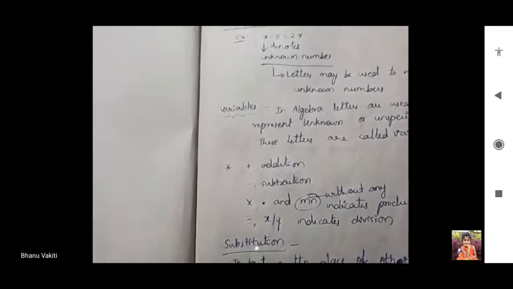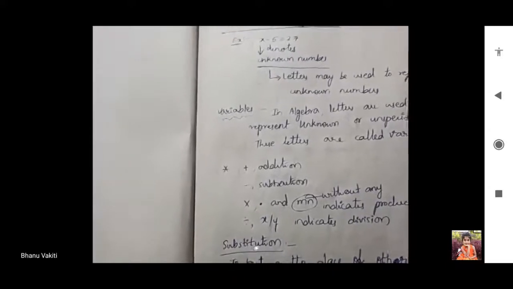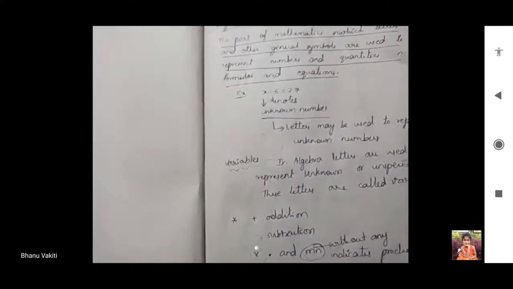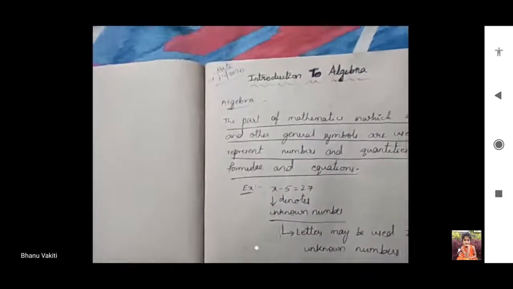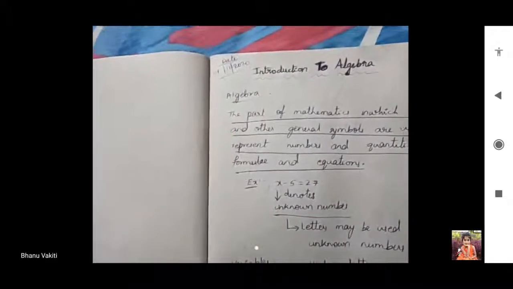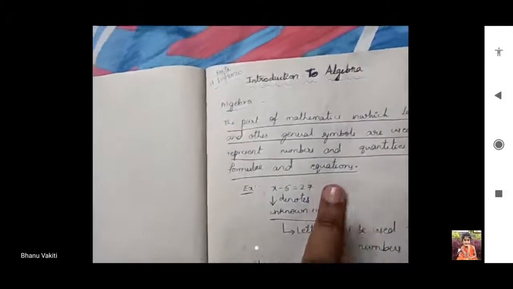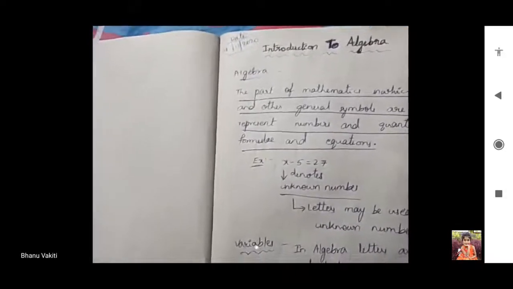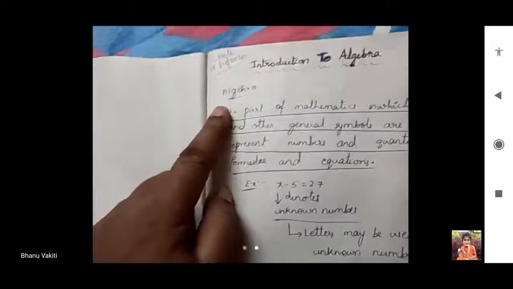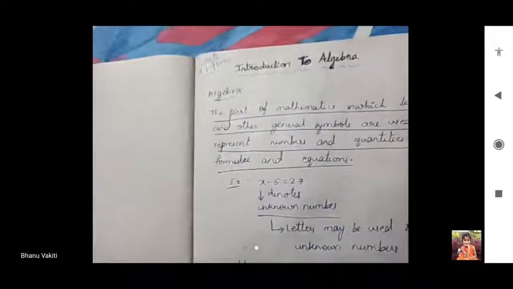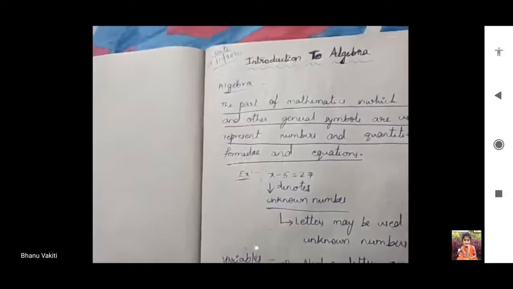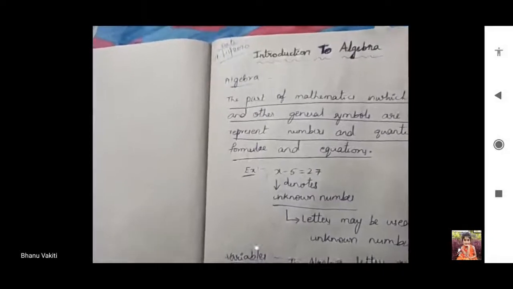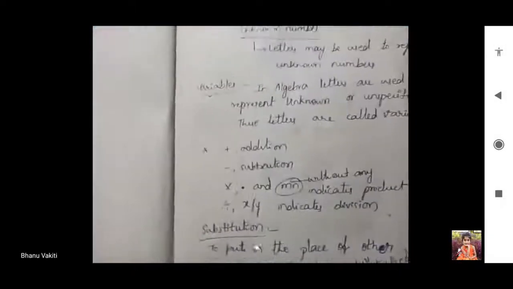In algebra, the specialized representation with symbols is used as variables. The type of mathematics in which, for formulas and equations, we use symbols in place of unknown and unspecified numbers is called algebra. For representing unknown and unspecified numbers, we use English letters. The type of mathematics is algebra, and in algebra those specialized symbols or letters are known as variables.